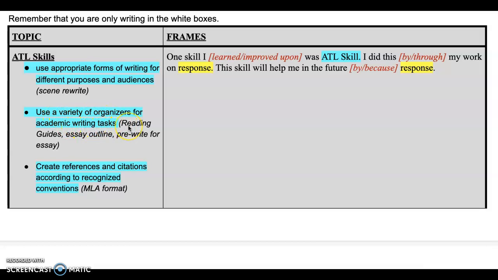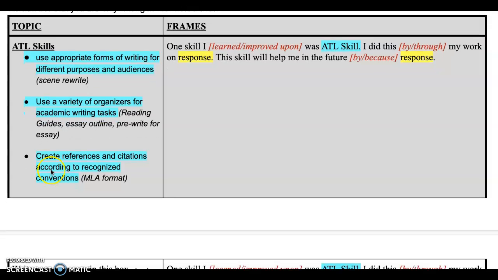We used our reading study guides to help us understand the text. We used our essay outline and the pre-write for the essay. And the third ATL skill is create references and citations according to recognized conventions, and that's MLA format. So you'll pick one of those and you'll complete this saying, I did this either by or through my work on, and you'll say what you worked on.